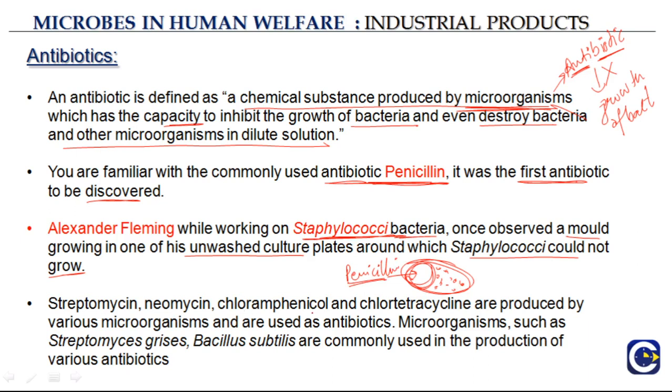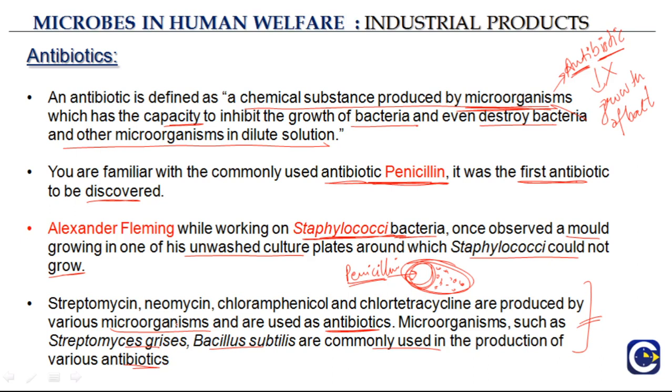Streptomycin, neomycin, chloramphenicol and chlortetracycline are produced by various microorganisms and are used as antibiotics. So microorganisms such as Streptomyces griseus and Bacillus subtilis are commonly used in the production of various antibiotics. So you must remember all these names of the antibiotics that are produced from various microorganisms, and these microorganisms that are commonly used in production of various antibiotics.